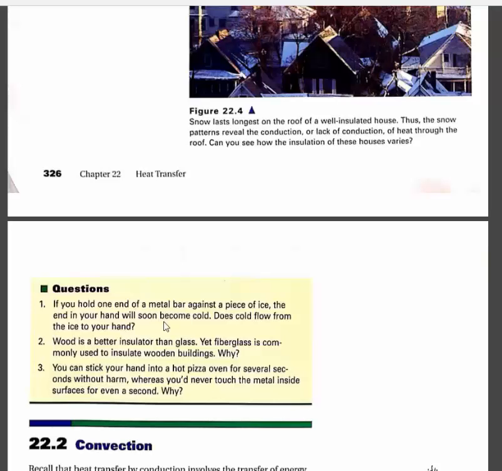Number 3. You can stick your hand into a hot pizza oven for several seconds without harm, whereas you'd never touch the metal inside surfaces of the oven even for a second. Why is that? The answer is that if you stick your hand into the oven but you don't touch any of the hot metal parts, heat doesn't flow into your hand very quickly. Your hand is surrounded by air, but air is a good insulator, so the heat doesn't flow into your hand too quickly and your hand doesn't burn, at least for several seconds. But if you touch metal, then the heat quickly flows into your hand, gets very hot, and gets burned very, very quickly, almost instantly.